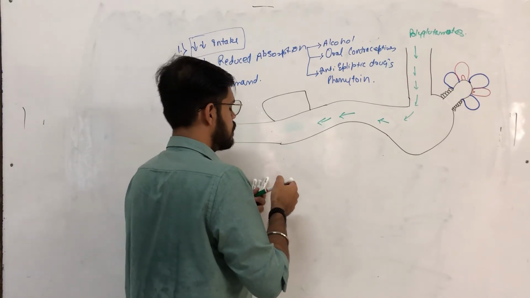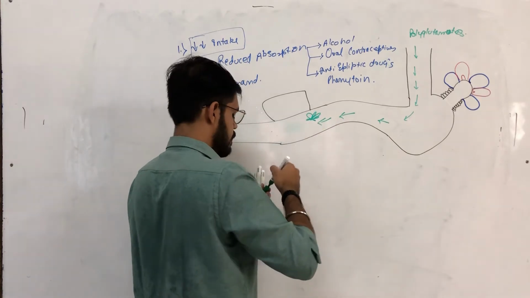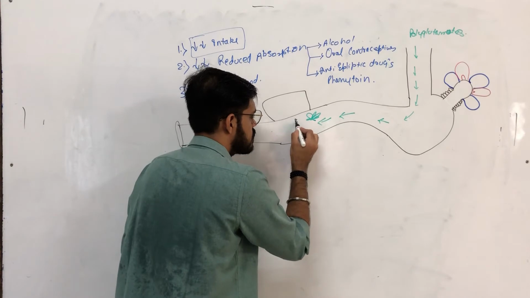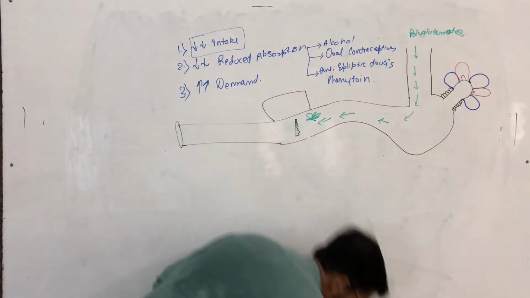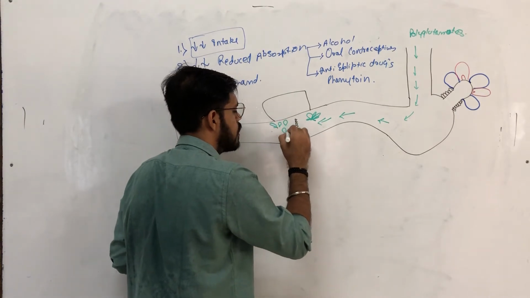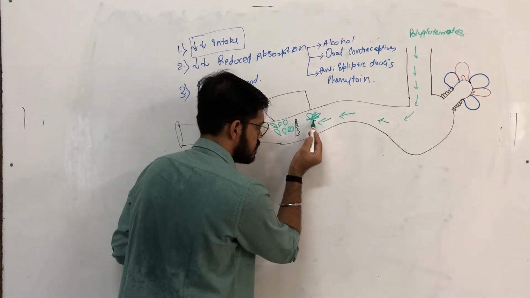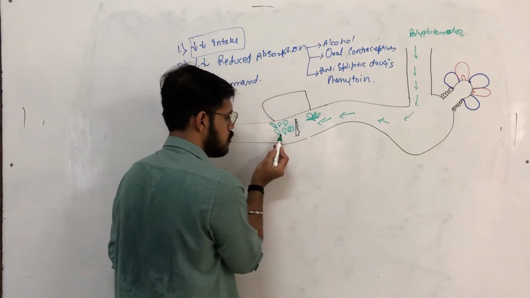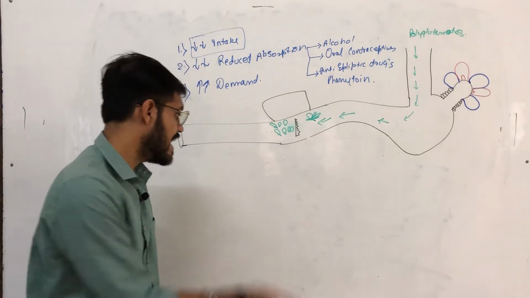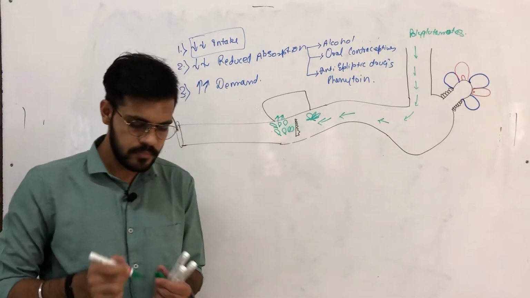Hence, before absorption in the jejunum, these polyglutamates are converted into mono and diglutamates with the help of an enzyme called conjugase, and then the monoglutamates are absorbed in the jejunum.